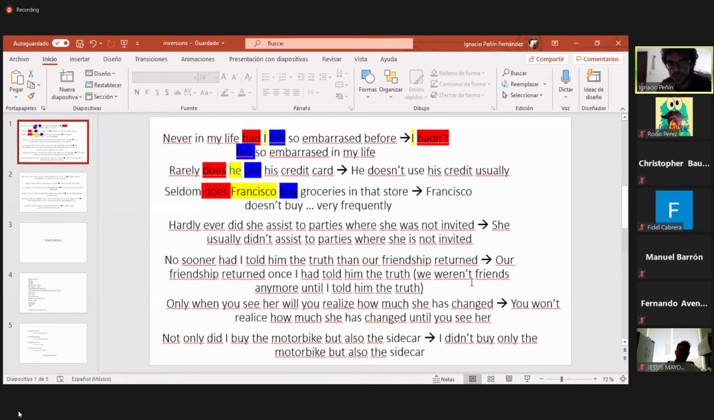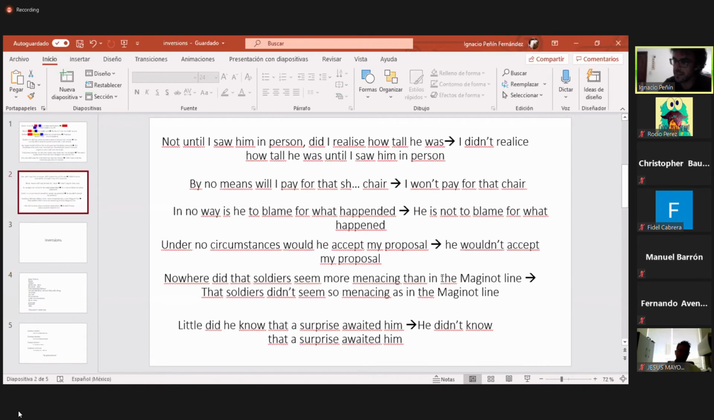So in this case, nowhere did the soldier seem more menacing than in the Maginot Line. Maginot Line is a place. Okay. Do you know what the Maginot Line is? Tell me that you have studied some history in your life. I'm sorry.